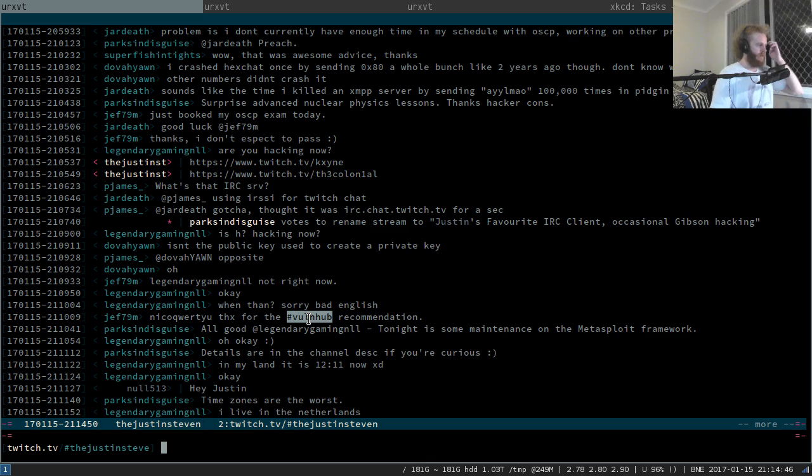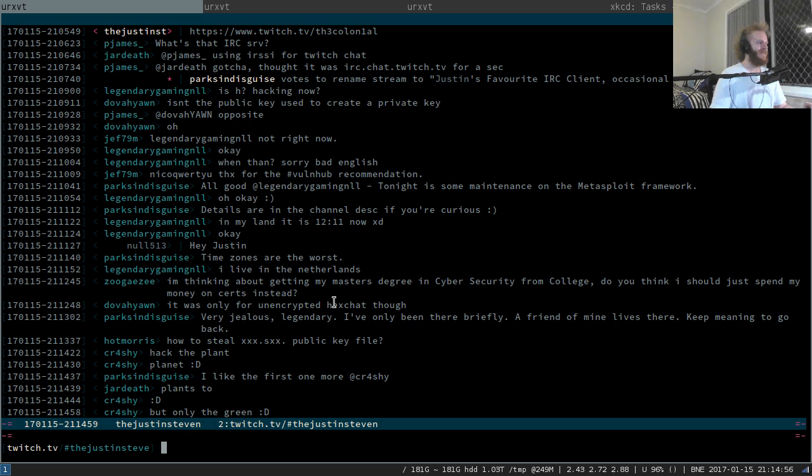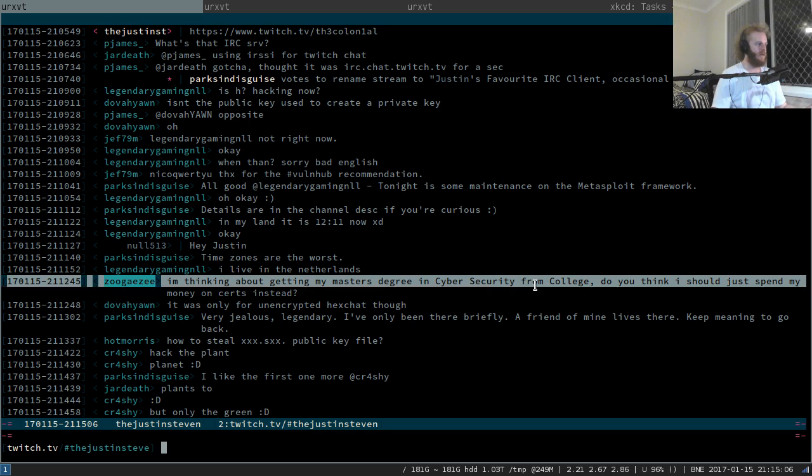Yes, Vulnhub indeed, +1 to Vulnhub. My lander's 1211 now, rip. Living in the Netherlands. Oh, cool, welcome, Legendary. I'm going to be getting my master's degree in cybersecurity. Do you think I should just spend my money on certs instead?